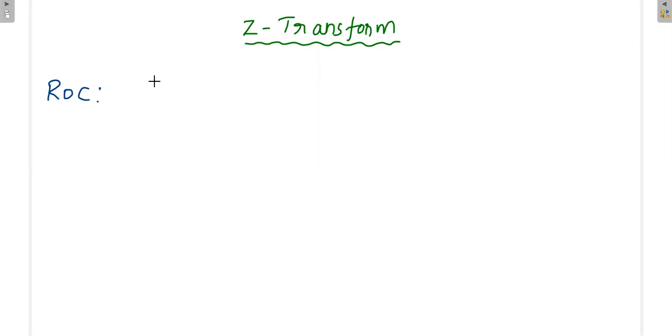If for the discrete signal we are calculating the Z transform, here also we have the concept of ROC, region of convergence. What is the region of convergence? It is the value of Z at which the series is converging. That means it will be giving you some finite answer. If Z is outside the ROC, then we will not get any realistic answer here.